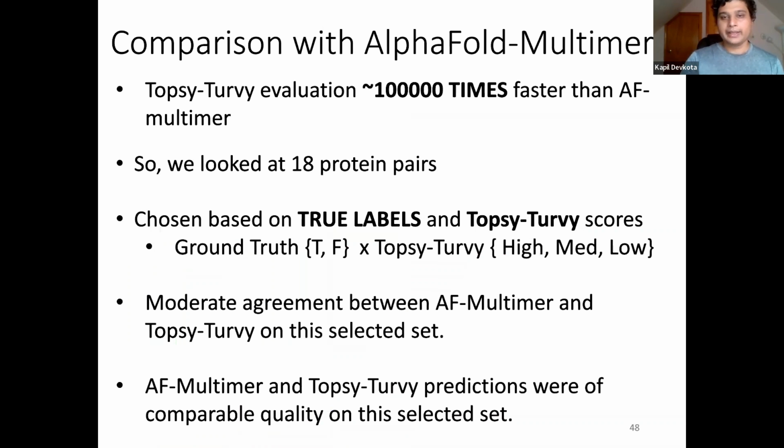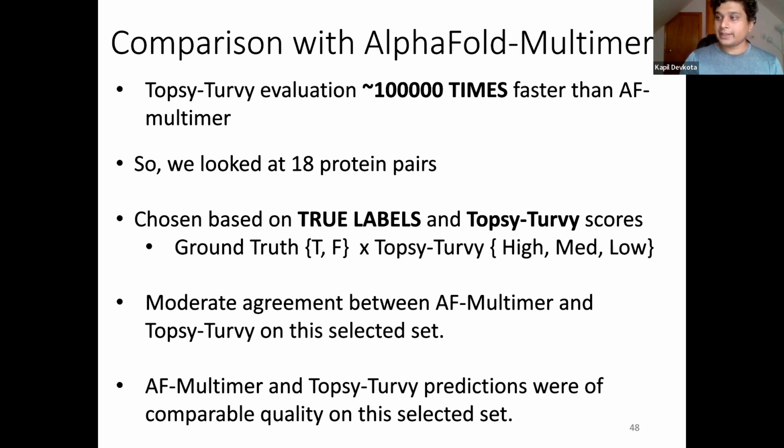Lastly, we did comparisons with AlphaFold multimer. AlphaFold multimer is a sequence-based method which uses structure during the training phase. One immediate observation that we came upon was that Topsy-Turvy was in fact very fast compared to AlphaFold multimer during the prediction phase. It was about 100,000 times faster.